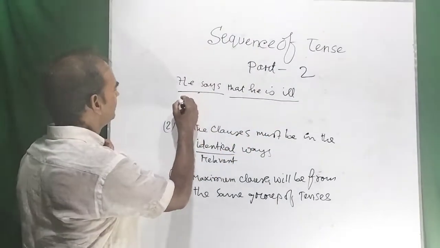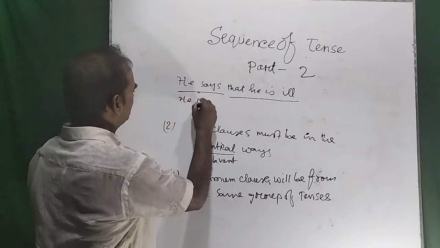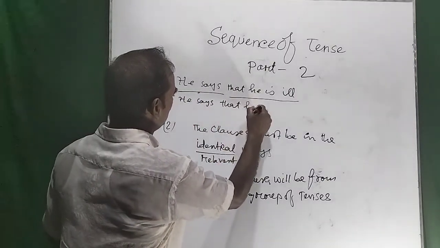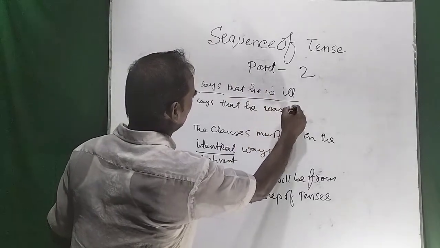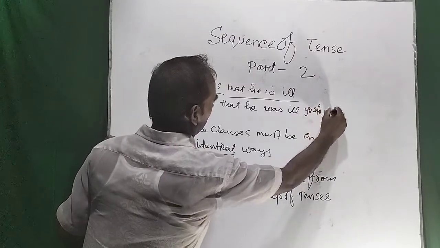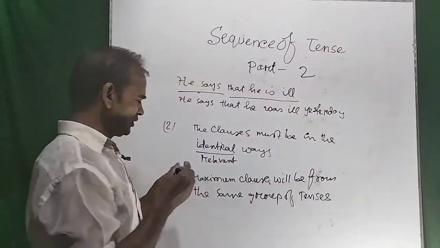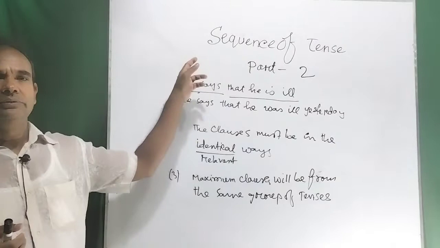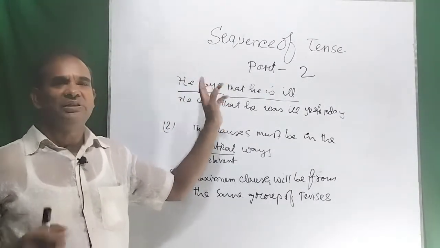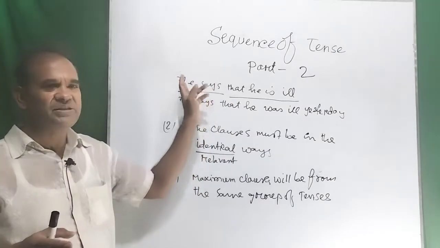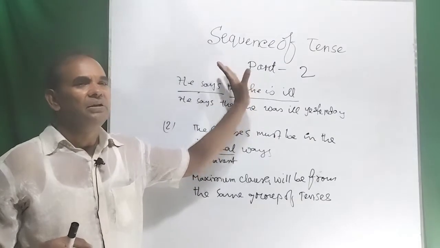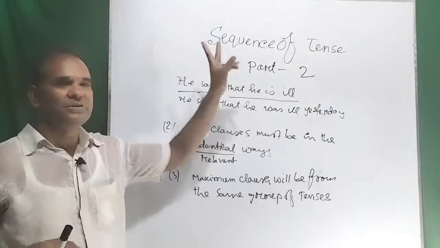Suppose, he says that he was ill yesterday. This is possible, because when the verb in the main clause in the complex sentence is in the present or in the future tense, in that case we can write different tenses in the subordinate clause.